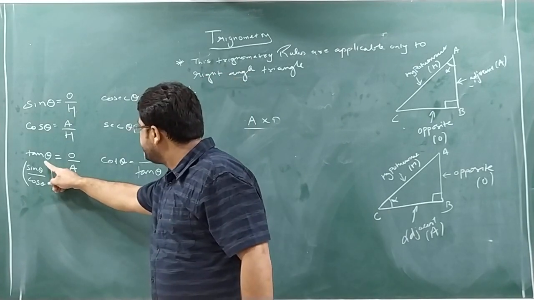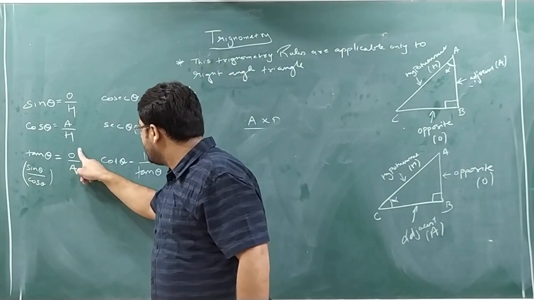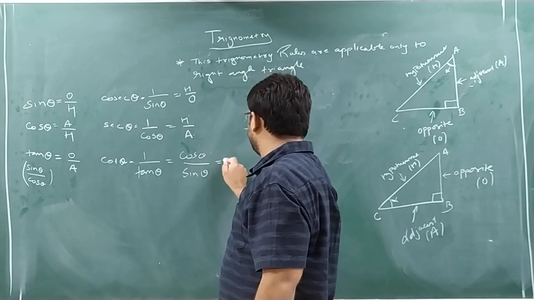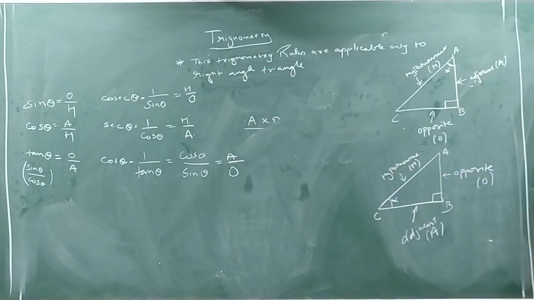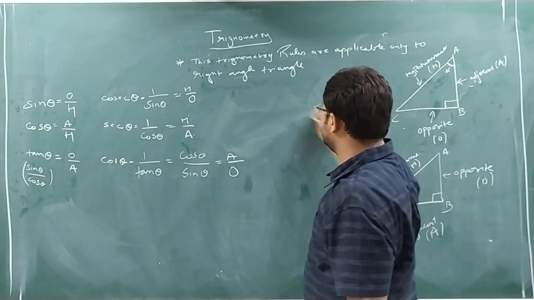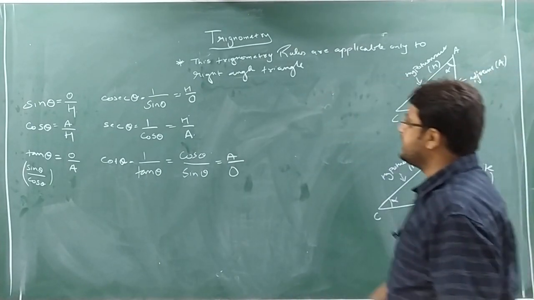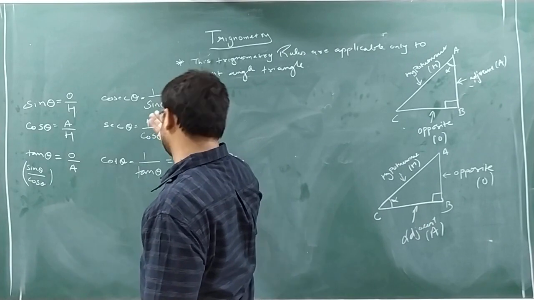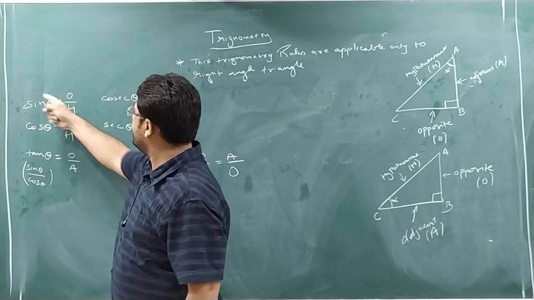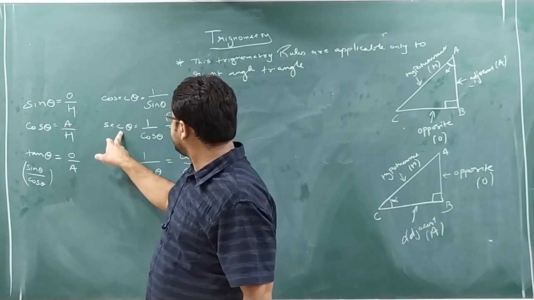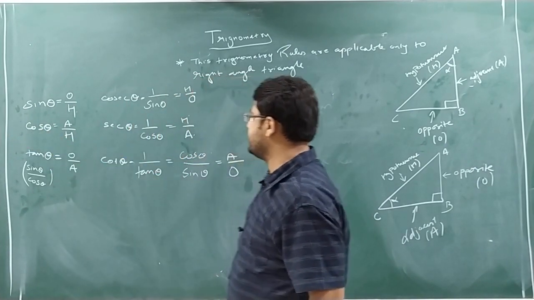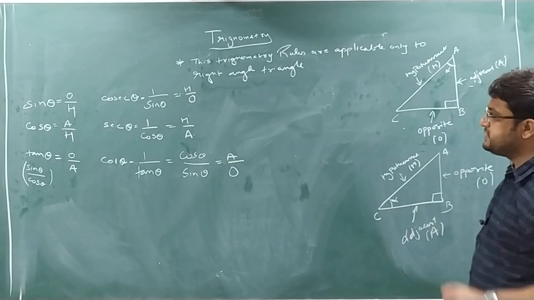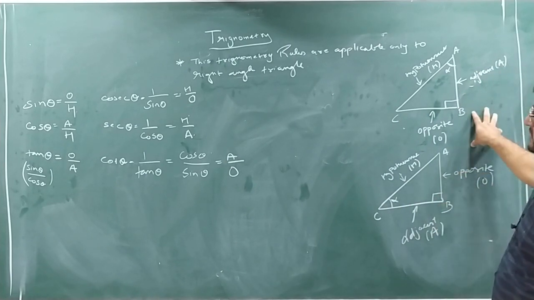In terms of opposite and adjacent, tan theta is O by A, so cot theta will be A by O. These are the formulas you should remember. One more thing: as cosec theta is 1 by sin theta, similarly sin theta is 1 by cosec theta. As sec theta is 1 by cos theta, cos theta will be 1 by sec theta, and so on. These are the basic formulas in terms of sides.